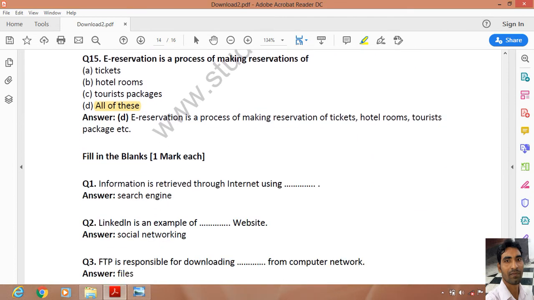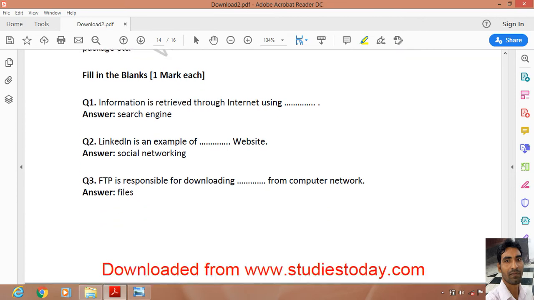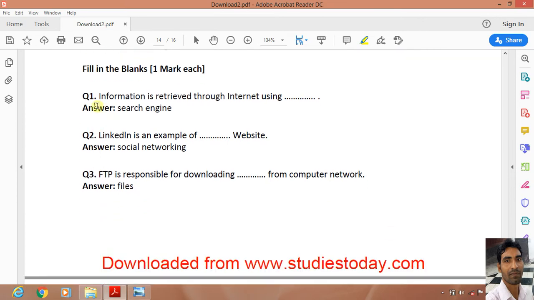Now we have another type of question, that is fill in the blanks. So first question, information is retrieved through internet using search engine. Remember this, information is searched on internet by using search engine.